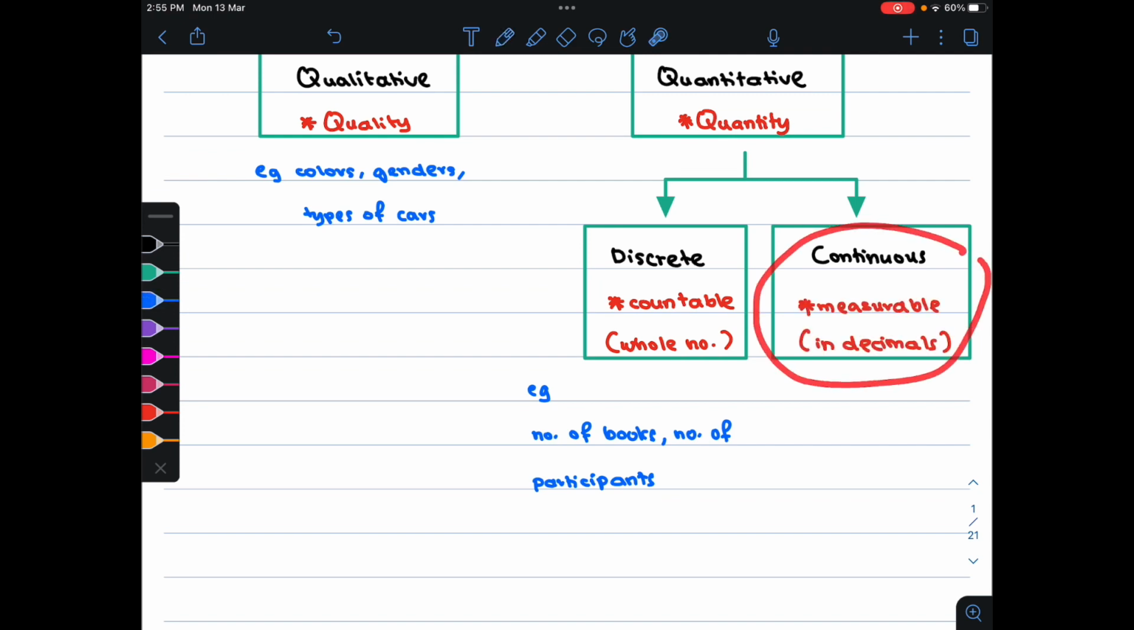Continuous data means that the data is measurable. Therefore, the data can be in decimals. For example, volume of water and height.